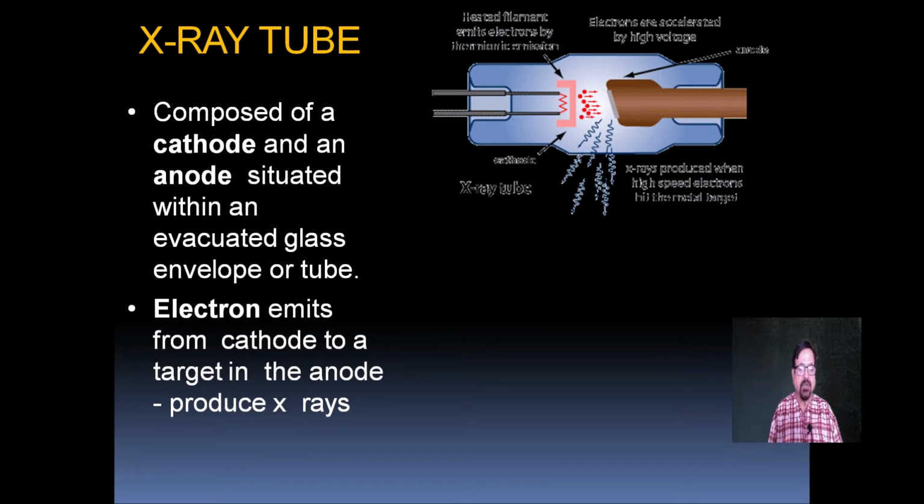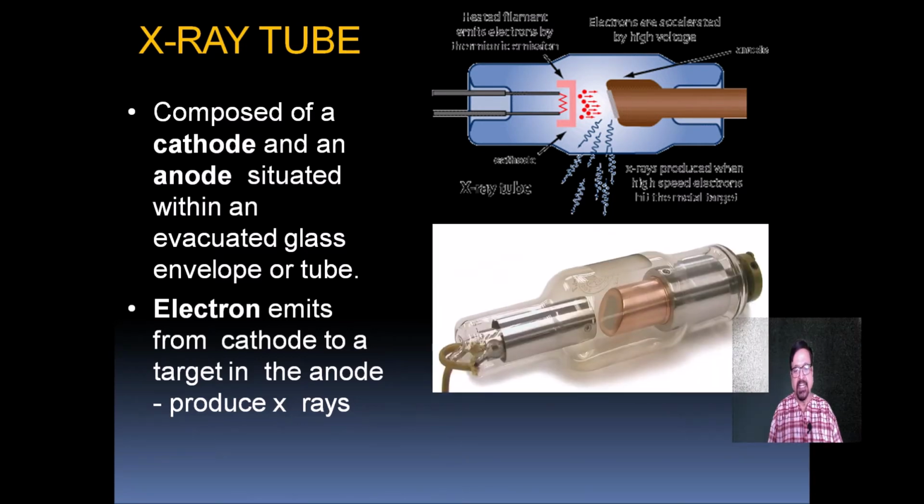Then they are accelerated towards a target, that is the anode. This produces X-rays. X-rays are produced by boiling off electrons, liberating them, then accelerating them, and they hit the anode, and that emits the X-rays.